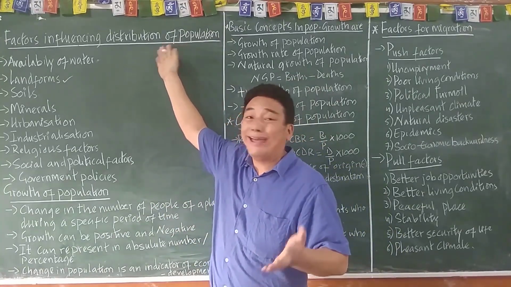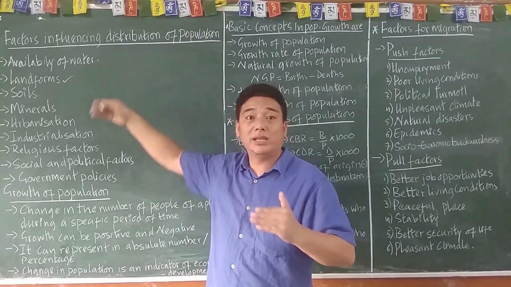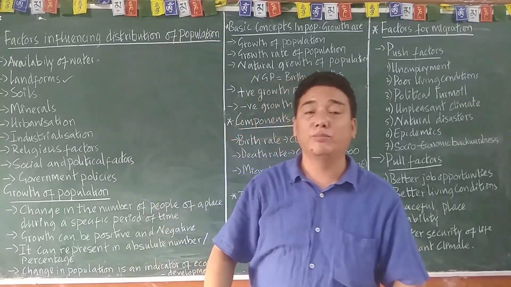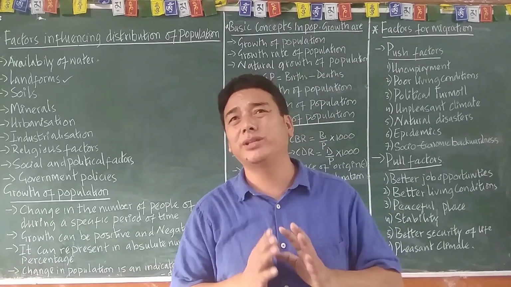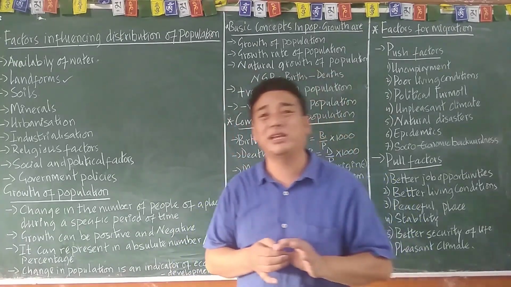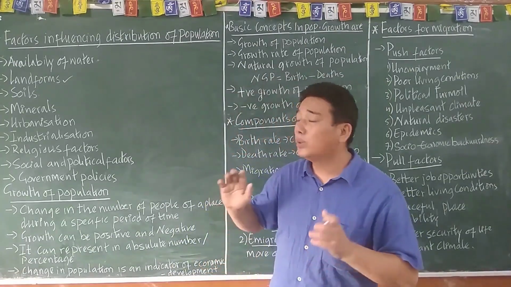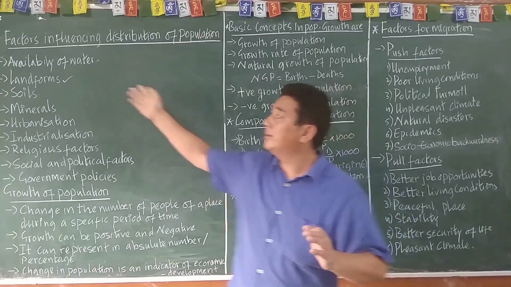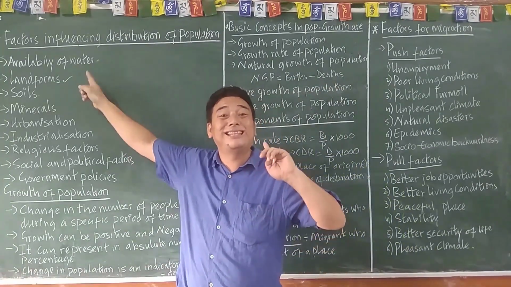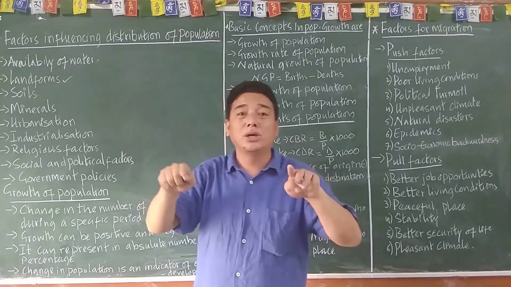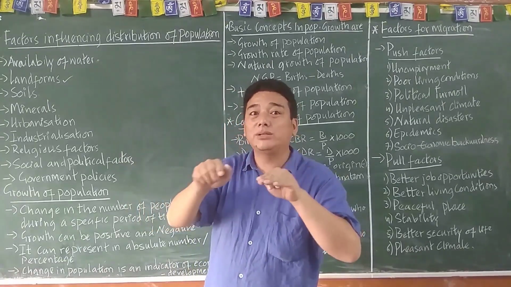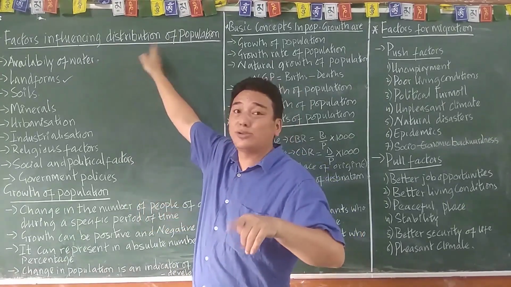Wherever there is rough terrain, mountainous area, high altitude area, desert area, thick forest area, or heavy rainfall area, you will find less population. Landform is one of the factors influencing the distribution of population.